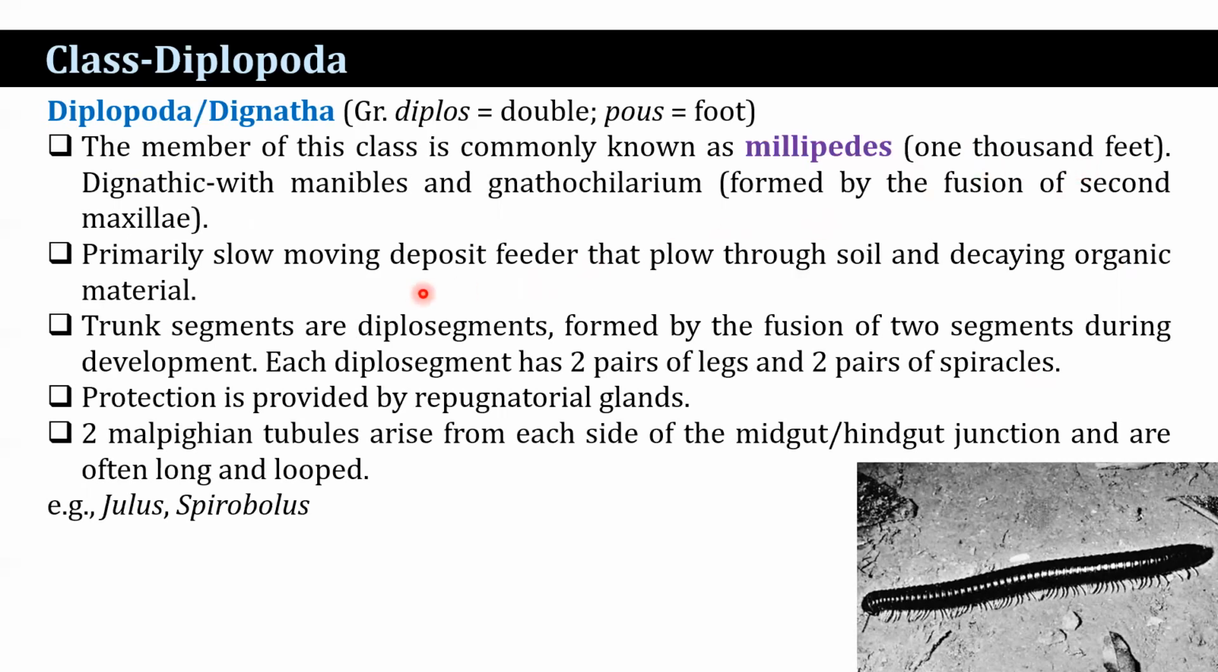Primarily slow moving deposit feeders that burrow through soil and decaying organic material. Trunk appendages are diplosegments, formed by fusion of two segments during development. Each diplosegment has two pairs of legs and two pairs of spiracles. Protection is provided by repugnatory glands. Two Malpighian tubules arise from each side of the midgut and hindgut junction and are often long and looped. Julus is a common example.